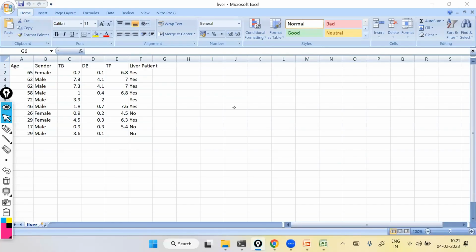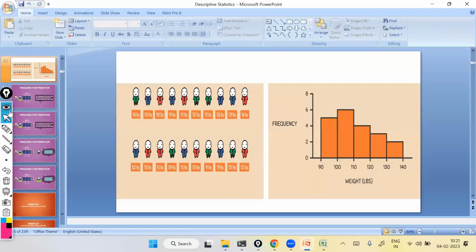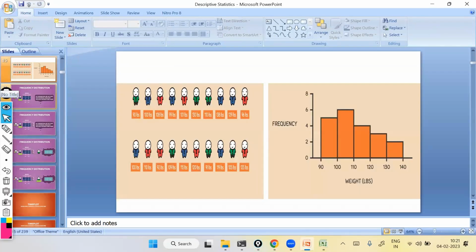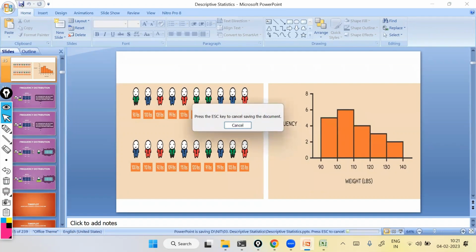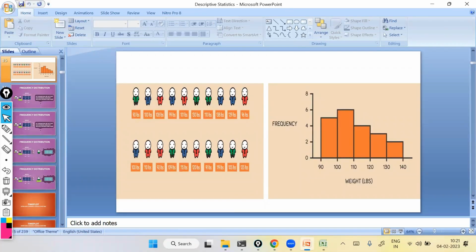Now, the discrete variables are completed. Let us move on to the next one, called continuous variables. The continuous variables will continue tomorrow, along with the continuous probability distribution and the continuous frequency distribution. The continuous frequency distribution is also called a histogram, which is one of the most important topics, and we will continue tomorrow.